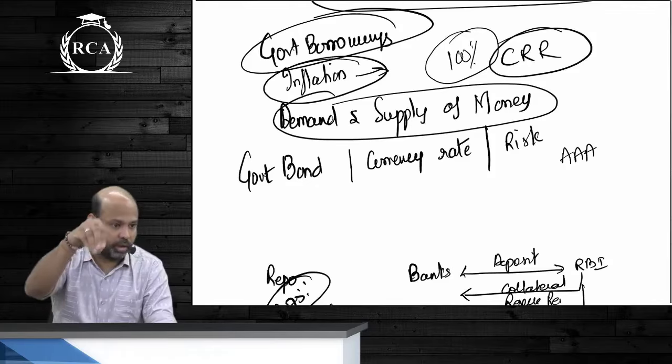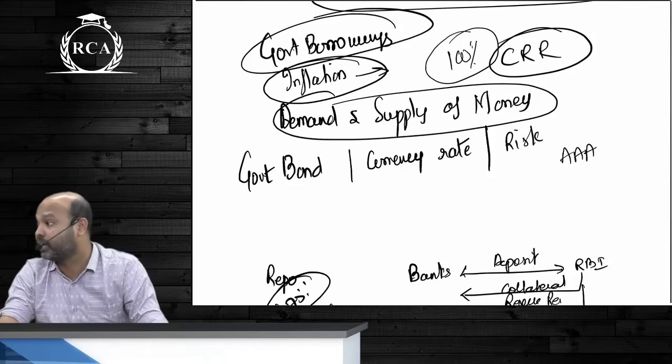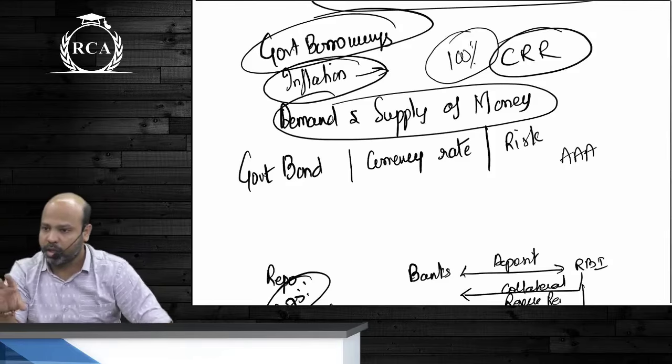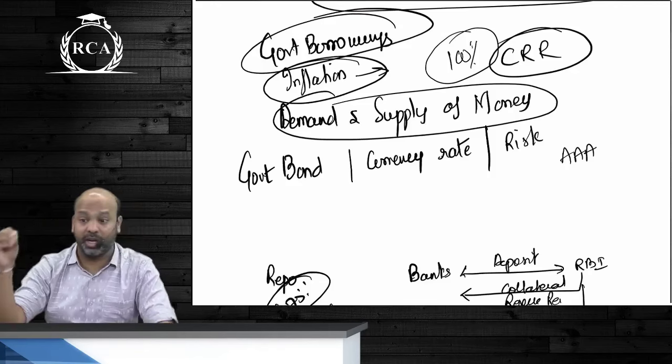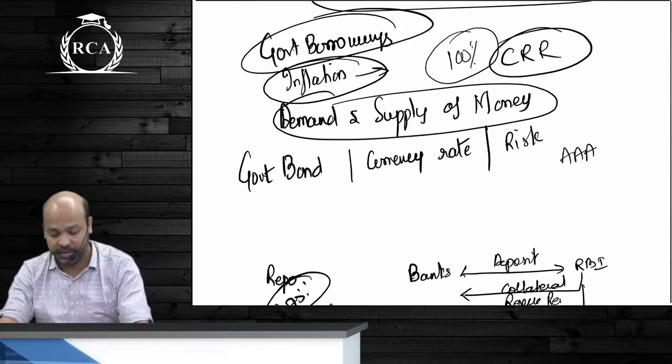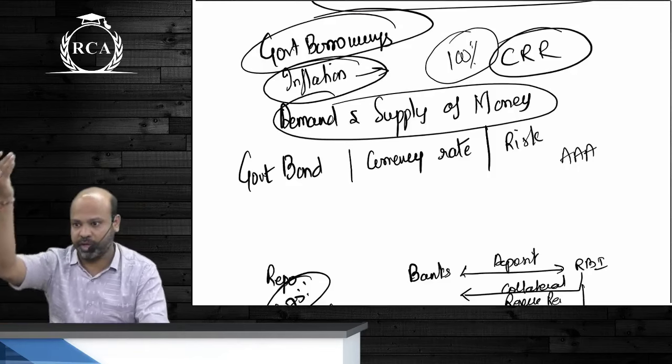Government bonds will influence. The amount of government borrowing is going to have an impact on the interest rates that prevail in the economy. Are we all clear? And then the policy decisions. All these factors will have a direct or an indirect impact on the interest rates that prevail. Any doubt in this?